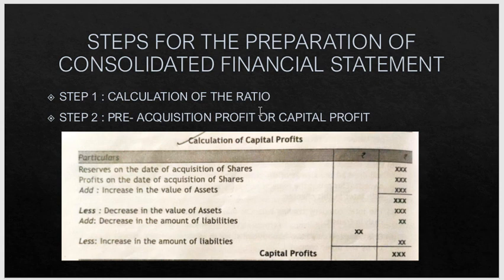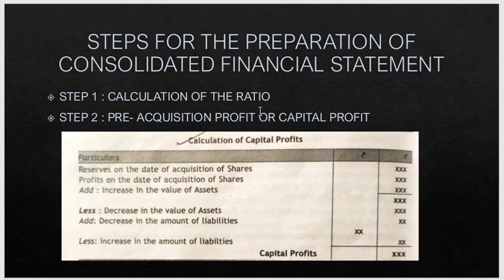Under this step, what you need to do is calculate the ratio of the subsidiary as well as the parent company. In the process of preparing the consolidated balance sheet, the ratio of holding is of utmost importance. It can be calculated as explained.